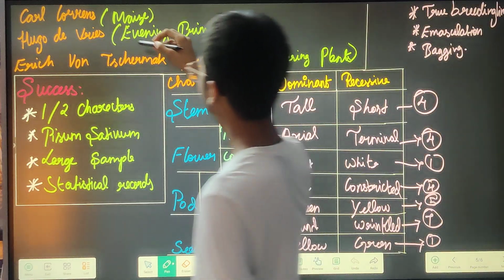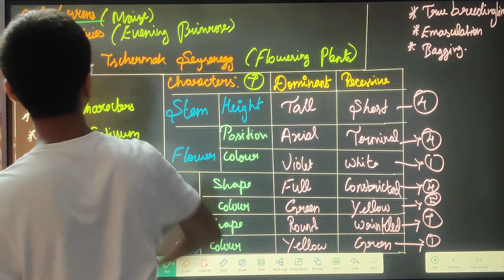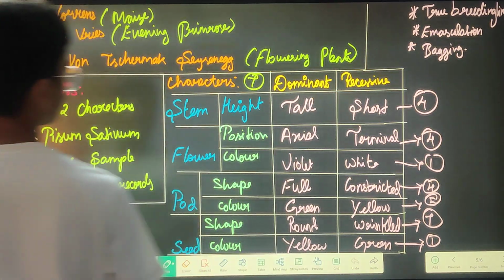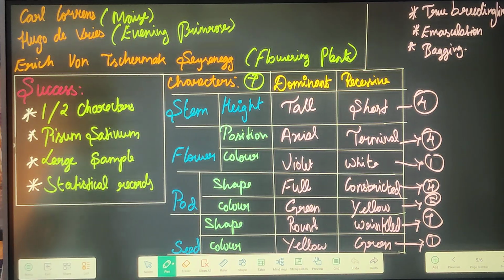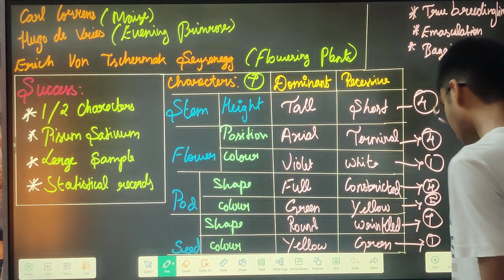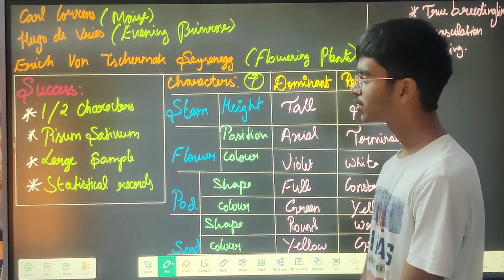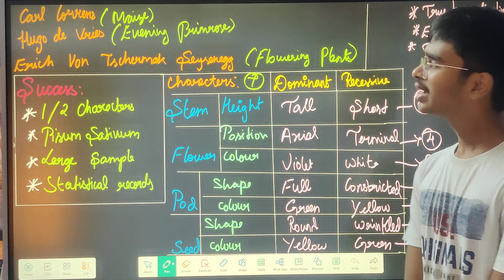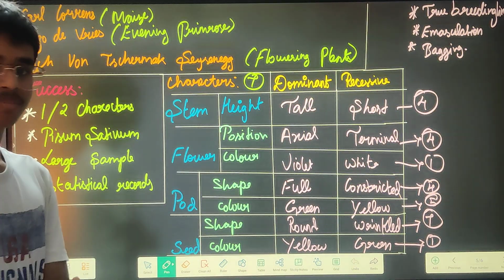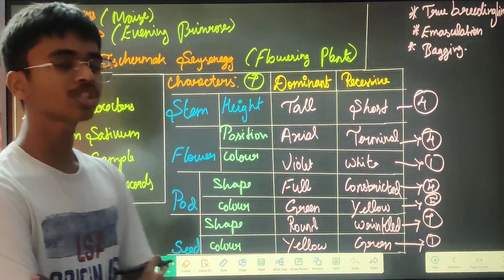Carl Correns was a nice researcher, and he worked on evening primrose and flowering plants. He was active from 1894 to 1900. He did some research on maize plants based on some principal rules, and then he used Mendel's principle.